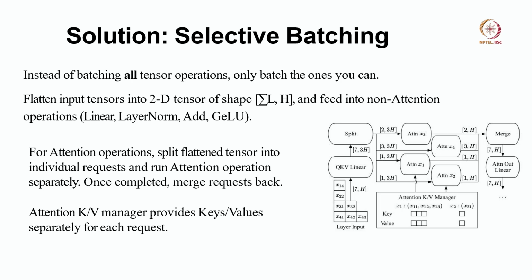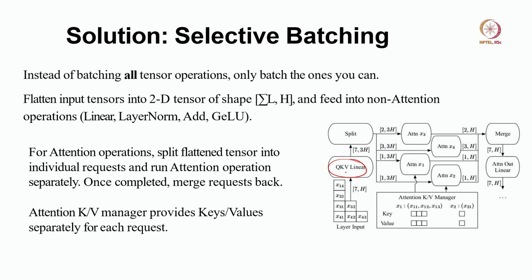So, in the last lecture we talked about ORCA, which proposes selective batching. If you remember, ORCA first proposed iteration level batching instead of sequence level or maybe request level batching, but then we saw that not every operation in the LLM can be batched, right. Whenever we have a linear matrix multiplication or linear operation, that can be batched.